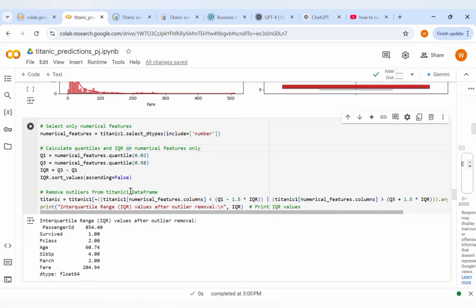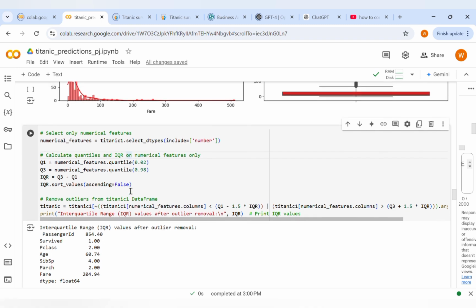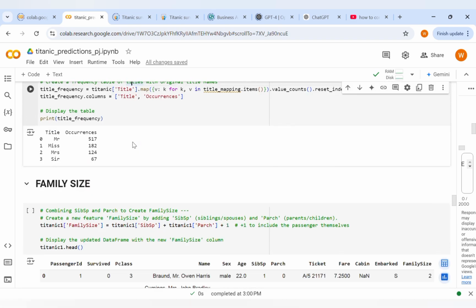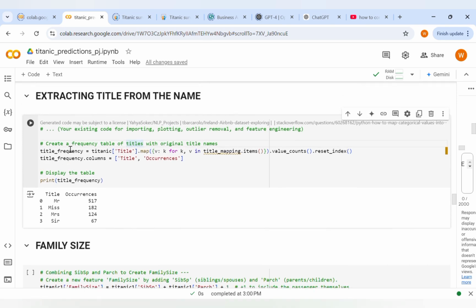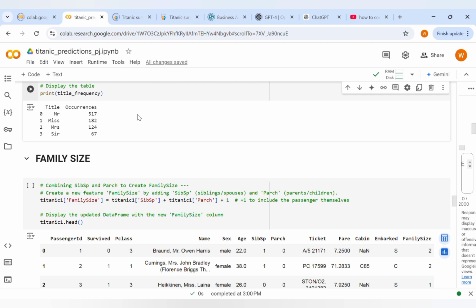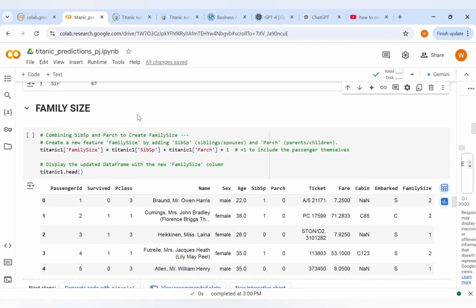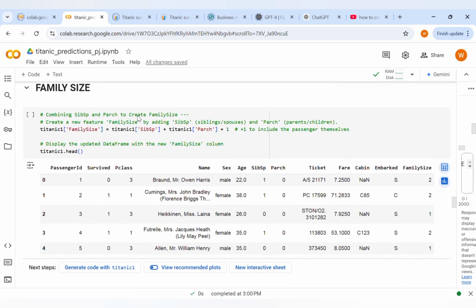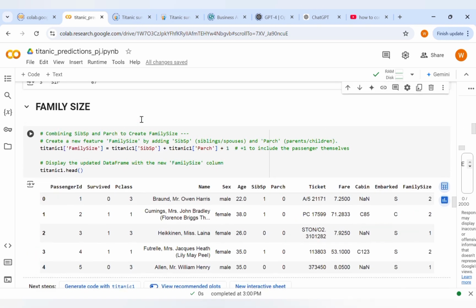Then extracting the name. This line simply renames the columns of the title frequency, showing the title frequency. Here's the name, title, and showing occurrences, Mr., Mrs., extracting the title from the name. This prints the title frequency data frame to the console, displaying the table of the titles and their frequency.